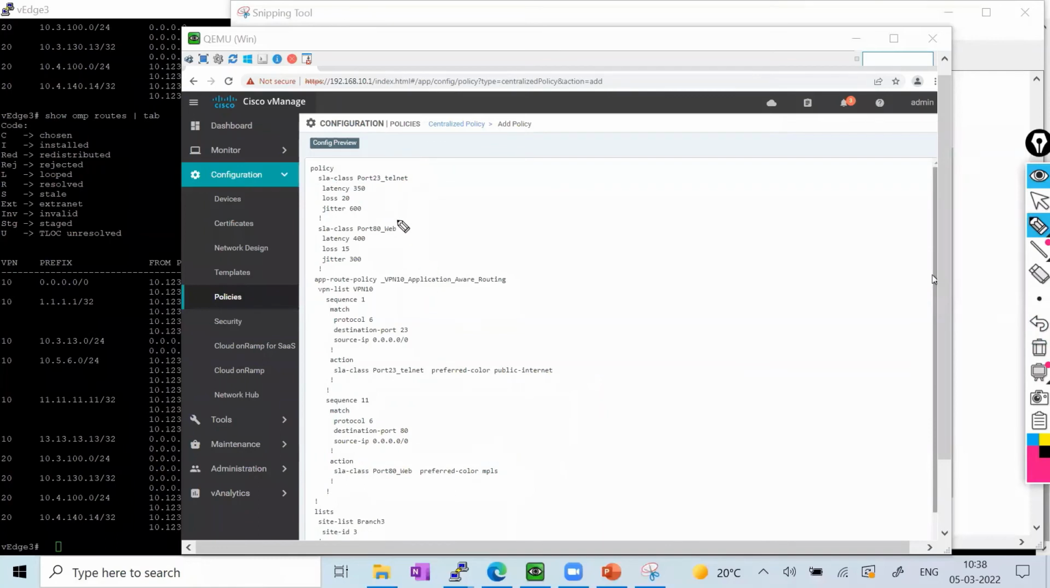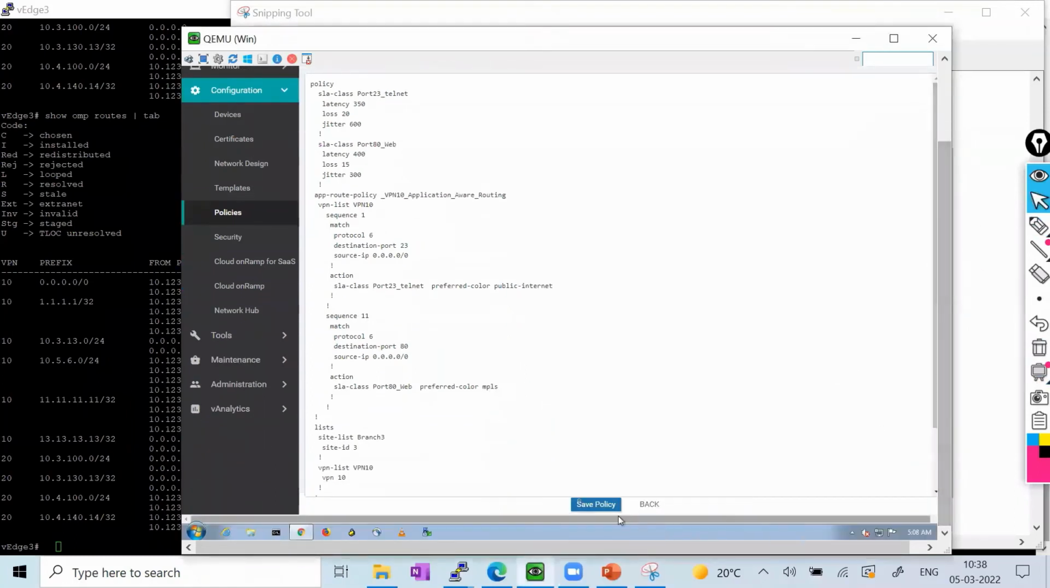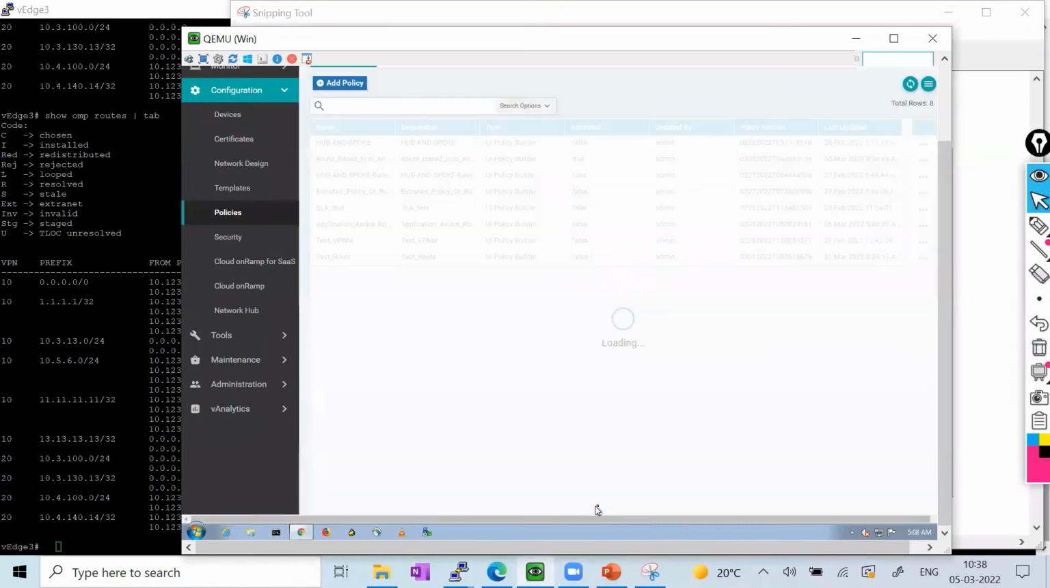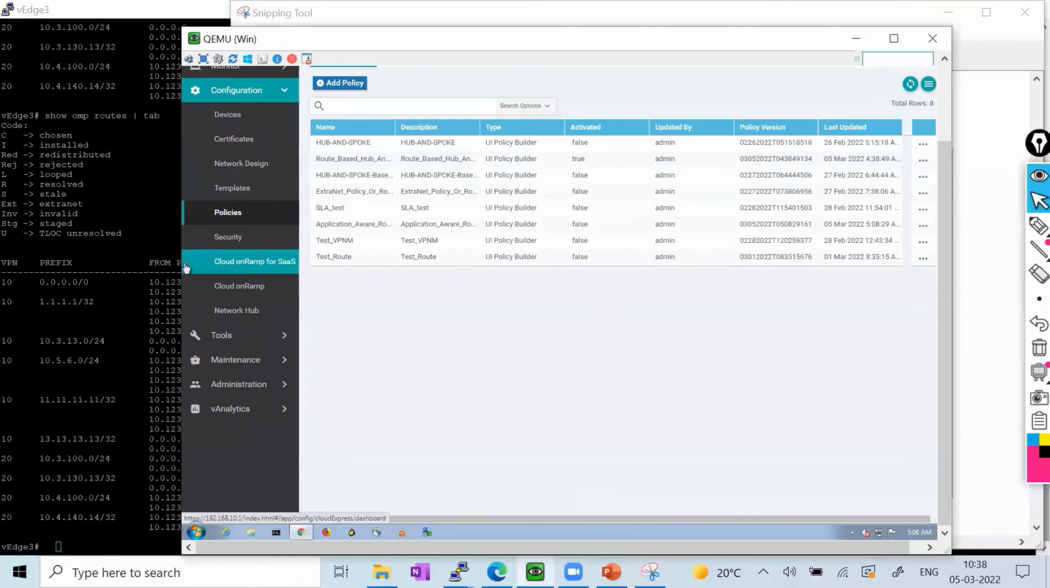Similarly, this is for the MPLS. If these are the breach criteria, if the preferred color is MPLS, but latency is going to be more than 400, loss is 1500, then you have to fail back to the public internet. So this is how your policy has been configured. So it is going to apply for site 3 and VPN 10. I'll save this policy. So now my policy is ready.